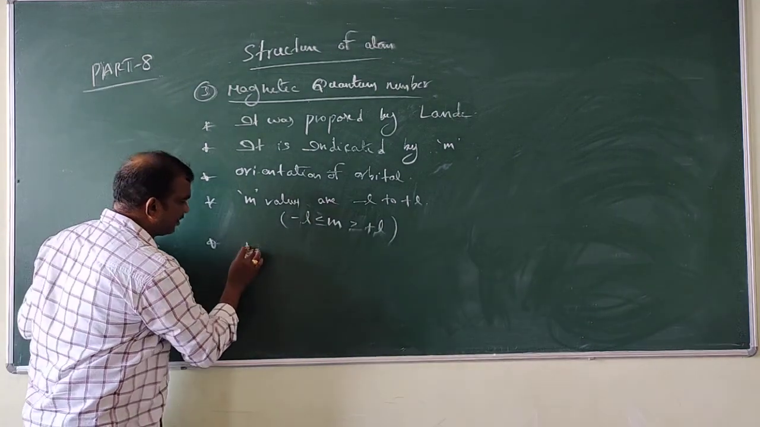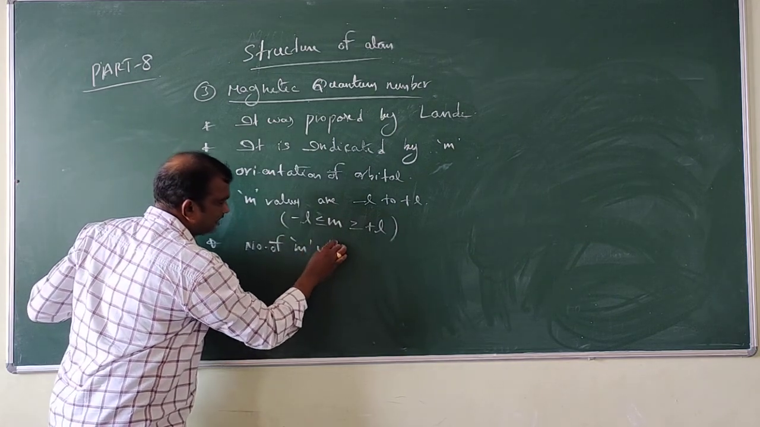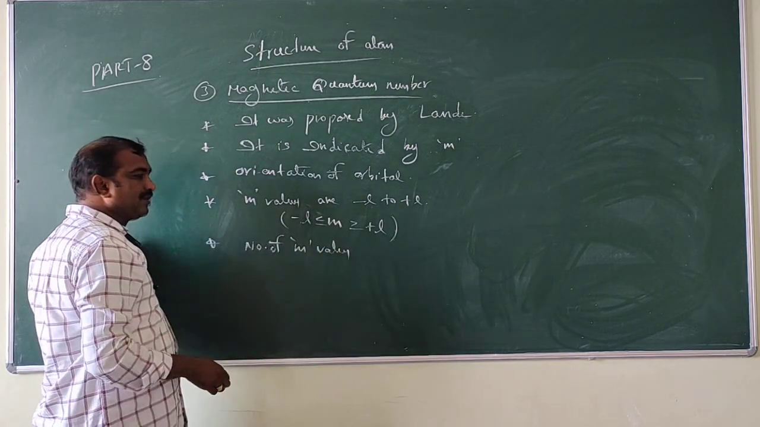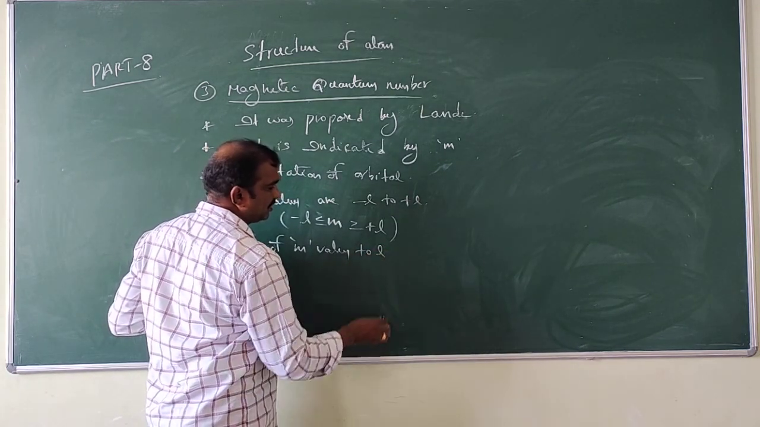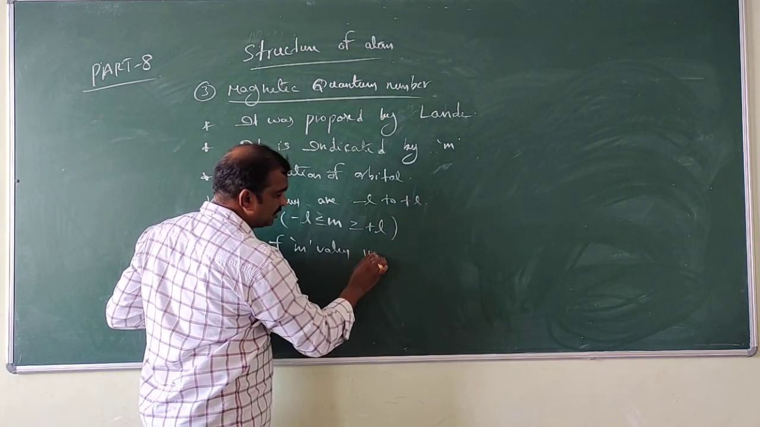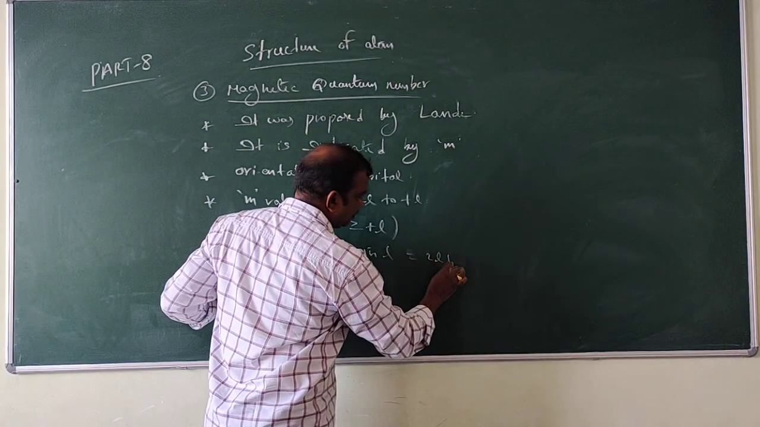See, the number of m values for a given l is equal to 2l plus 1.